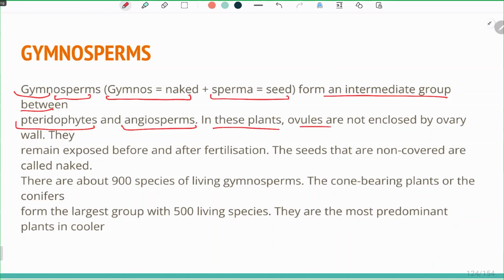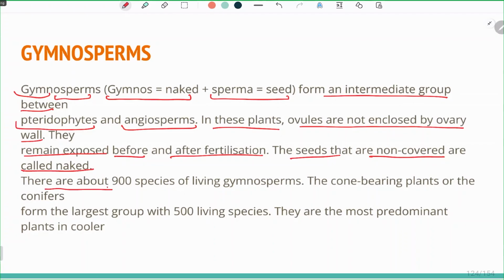In these plants, ovules are not enclosed by an ovary wall. They remain exposed before and after fertilization. Even before fertilization they are exposed, and even after fertilization they are exposed. The seeds are non-covered and are called naked. That is why they are called gymnosperms, naked seeded.